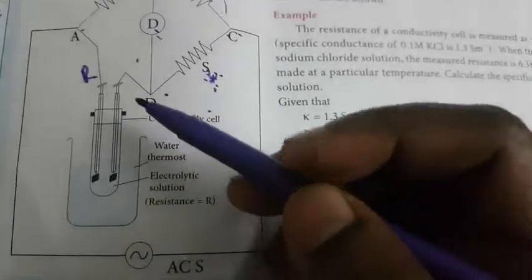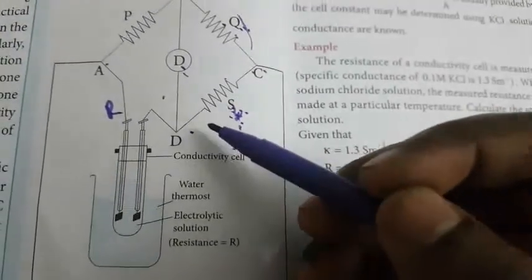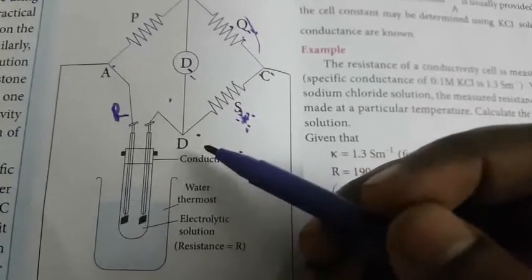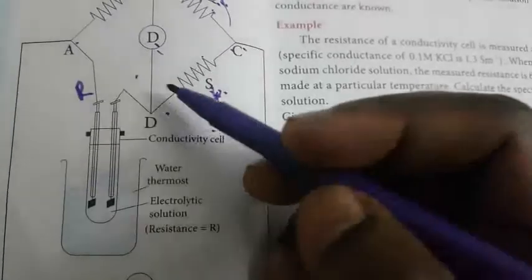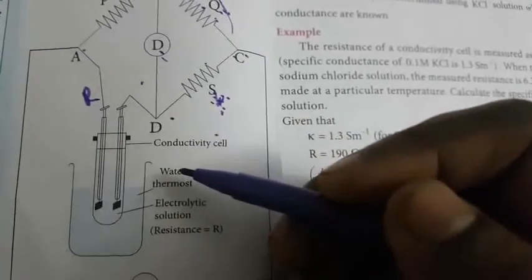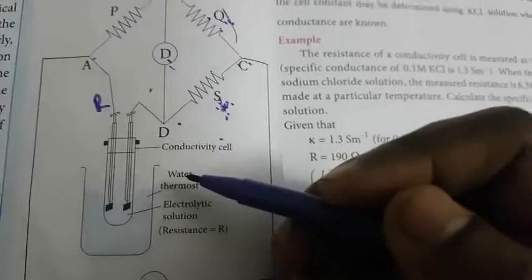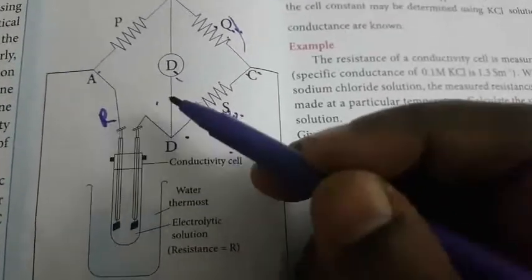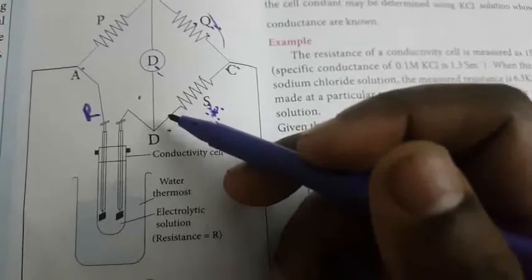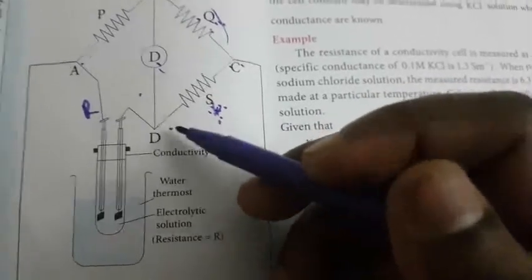That is why we use only AC current, not DC current. Suppose DC current is passed through this, what will happen? The solution will decompose by electrolysis, complete decomposition will take place. So we use only AC current to prevent electrolysis during the measurement. This is the formula for how to calculate this.